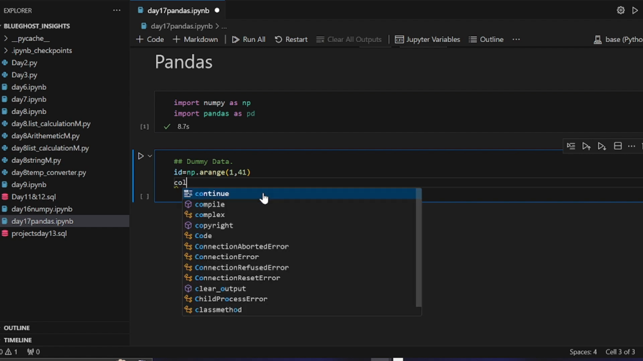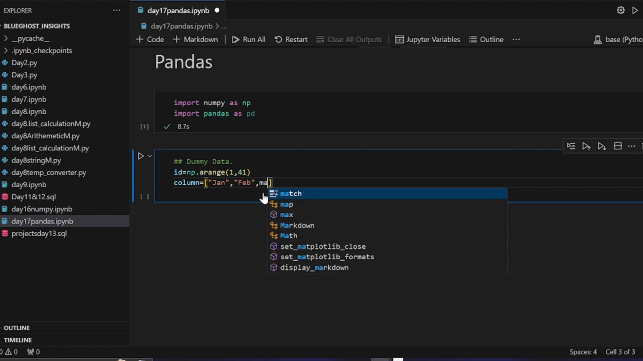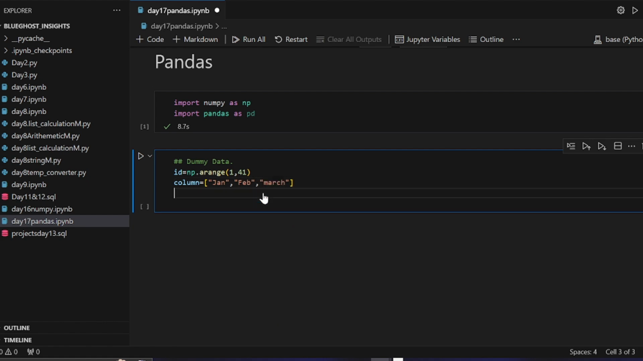So I'm going to come here and say columns. Then in front of the columns, what am I going to say? I'm going to input all the things I want it to show. So I will say January. For January, we also have February, we also have March. Okay, we are now done with the column aspect of the table.